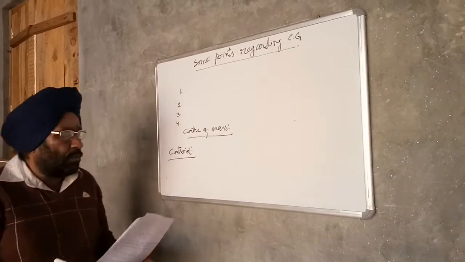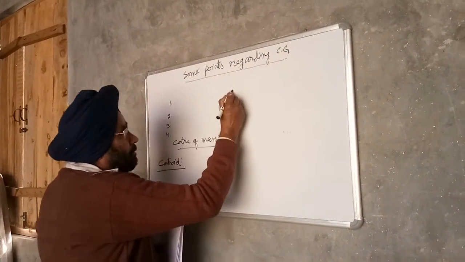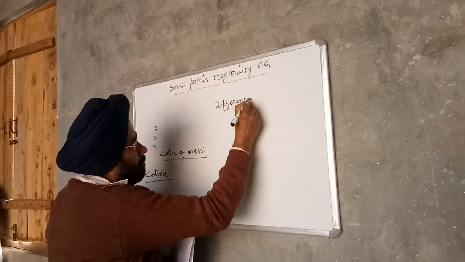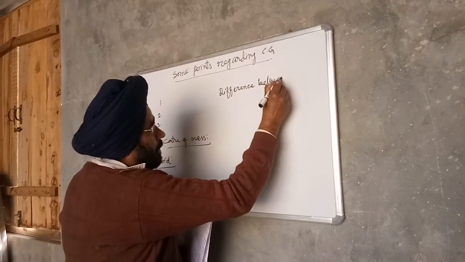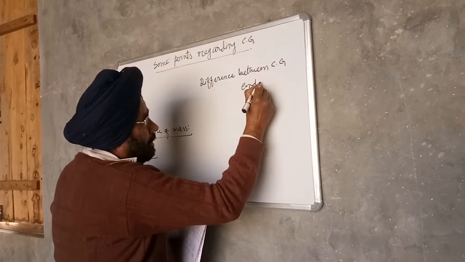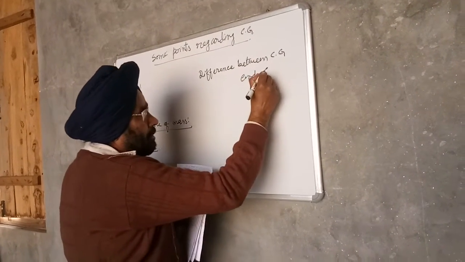Then the difference between center of gravity and centroid.